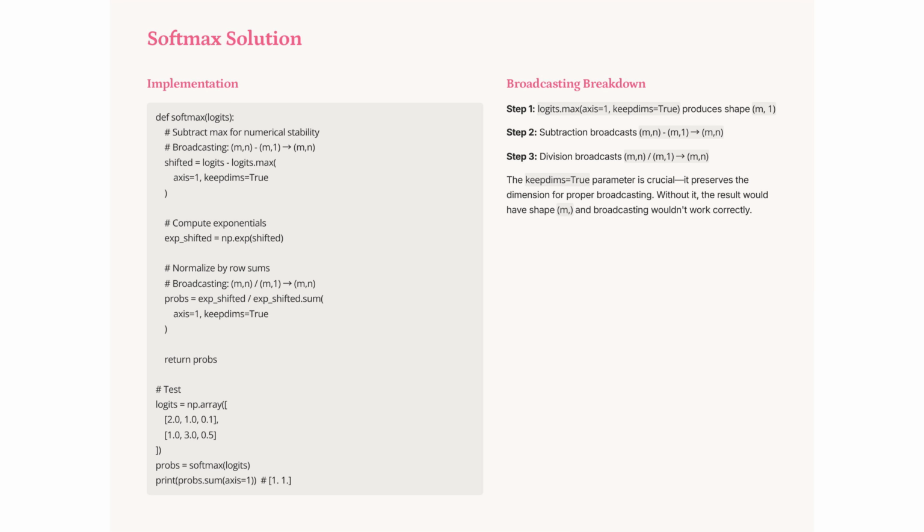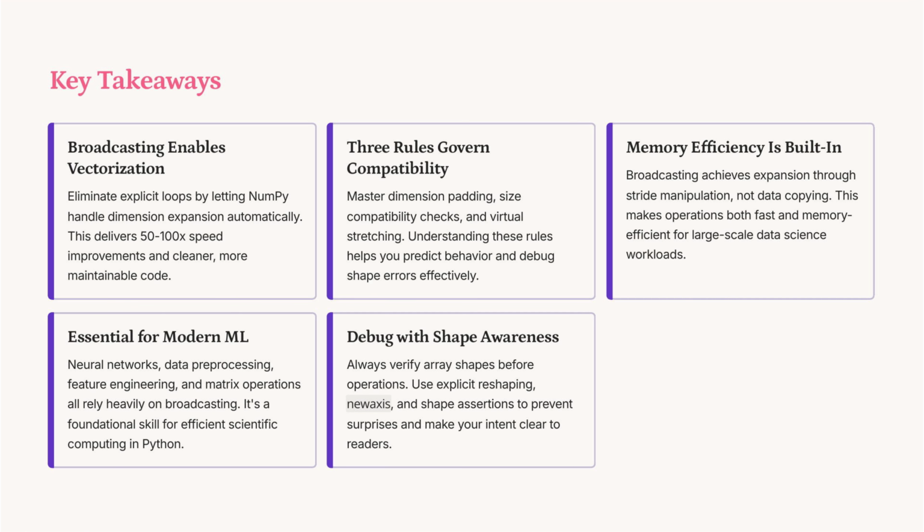The softmax function implementation involves 3 key steps. First, subtract the maximum value in each row for numerical stability, using broadcasting to maintain shape. Next, compute the exponentials of the shifted values. Finally, normalize by dividing each row by its sum, again leveraging broadcasting. This ensures probabilities sum to 1, crucial for classification tasks. Broadcasting in NumPy eliminates explicit loops, enhancing speed by 50-100 times and improving code maintainability.